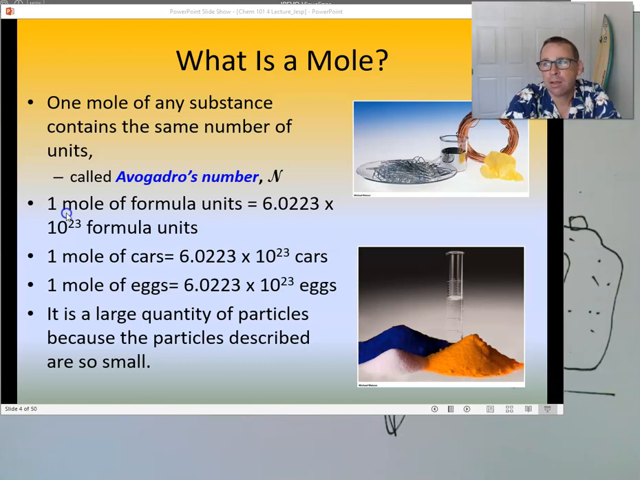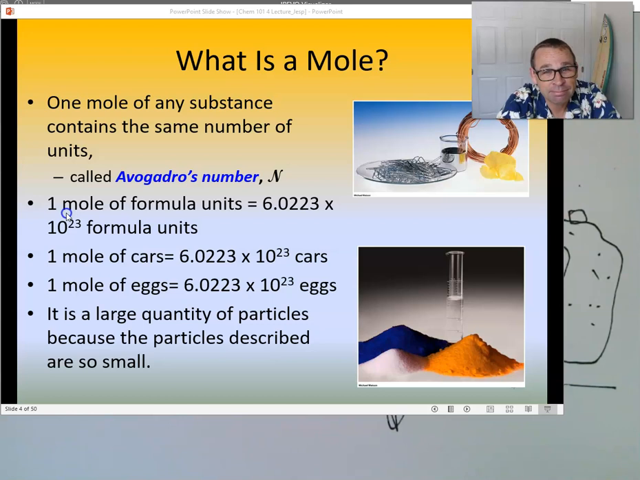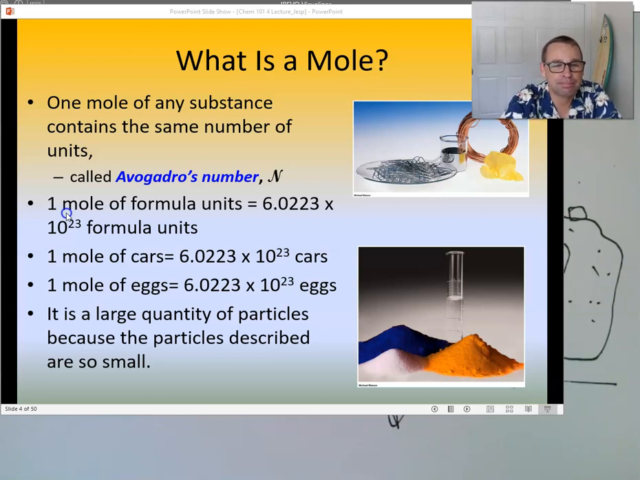And if somebody said, I have a couple of cats, what's a couple? 2. Yeah, a couple is 2. And there are a few other numbers that have names, right? A mole is just one of those numbers that gets a name. And the number for the mole is 6.0223 times 10 to the 23rd.